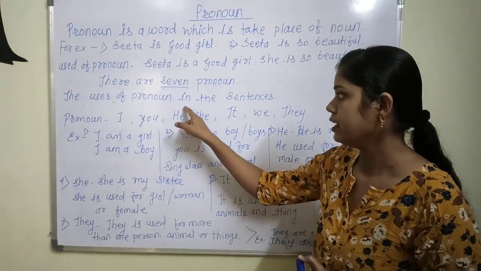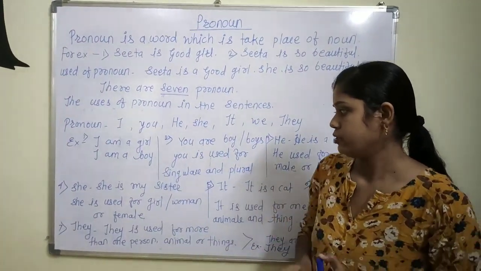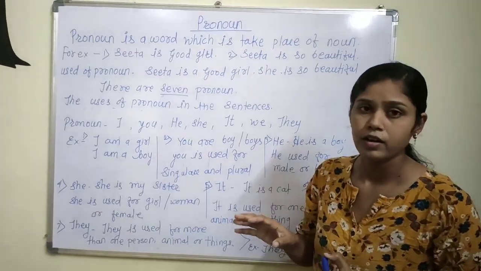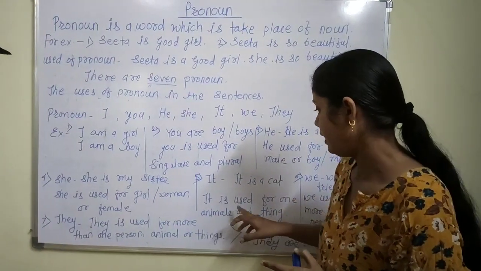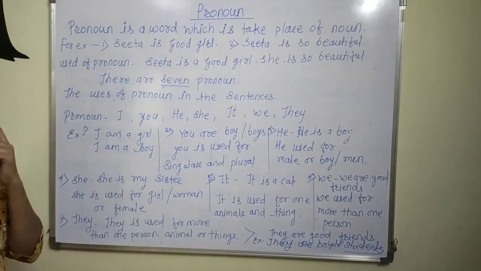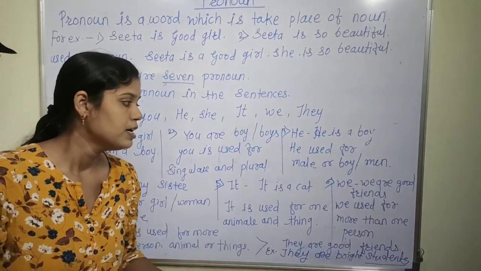At that time he is used as a pronoun. And she is used for a girl, woman or female noun. And it is for animals or things. At that time we use the pronoun it in the sentence.